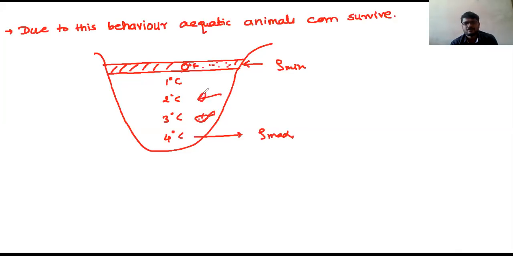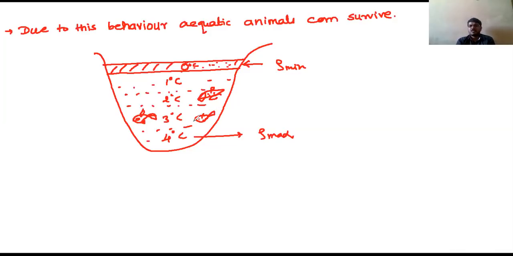Okay, something like this, right? So aquatic animals can survive inside the water. This is the anomalous behavior of water.